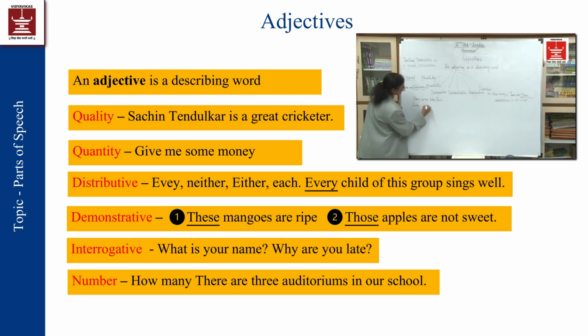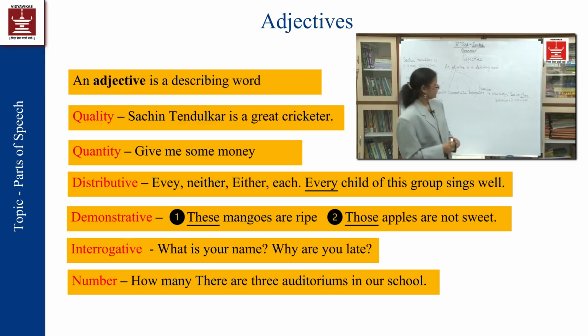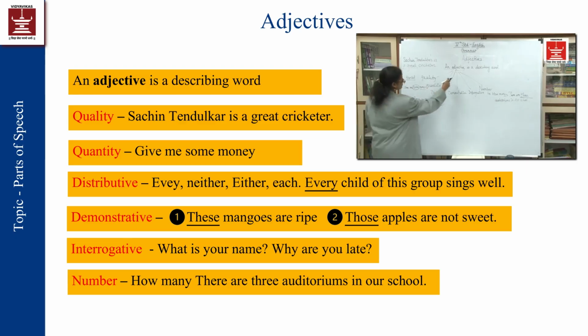child of this group sings well. That means I am putting the speciality of this child, of this noun, by using this distributive adjective. In this way, the word "every" is the distributive adjective.